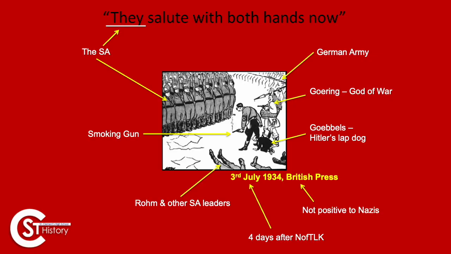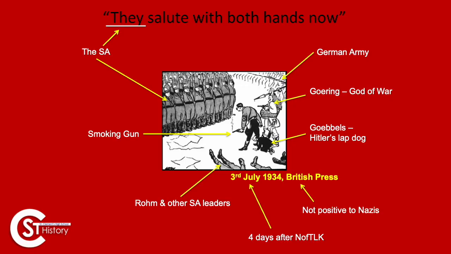Goering, the interior minister, the guy in charge of the police and stuff, is presented as a god of war with his spear. Essentially, they're saying that he is a warmonger setting up problems. Goebbels is presented by the artist as a little lapdog, sort of cowering behind Hitler, a silly little looking thing. And then we can see the legs, as we've talked about, Röhm and the other leaders, 4 days after the Night of the Long Knives.